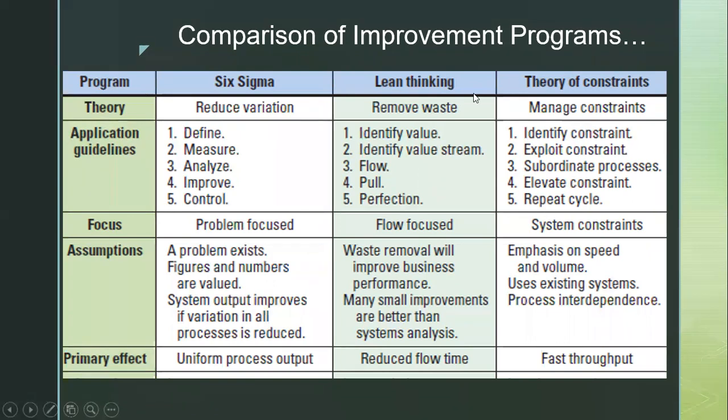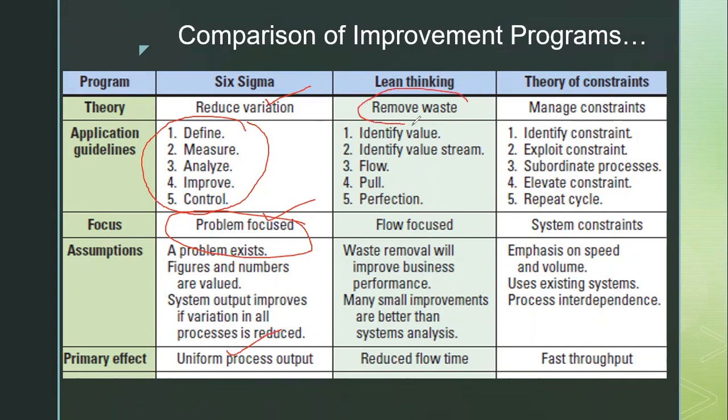The entire comparison is: Six Sigma is all about reducing the variability in the process, meaning trying to reduce the number of defects, and it is problem focused. In order to improve the current process, we use the DMAIC methodology, that is define, measure, analyze, improve, control. So we try to solve the problem and minimize the defects, reduce the variation in order to provide a uniform process output.